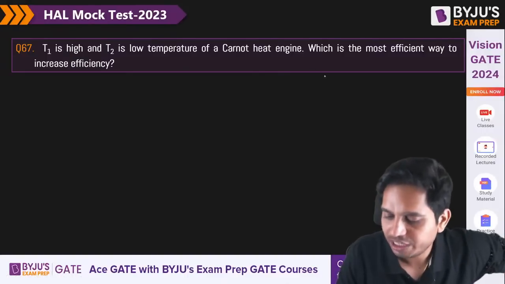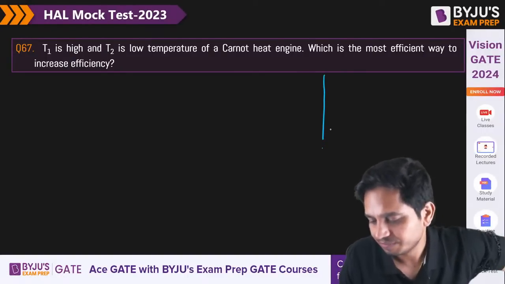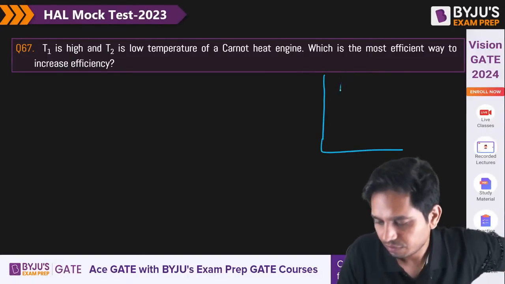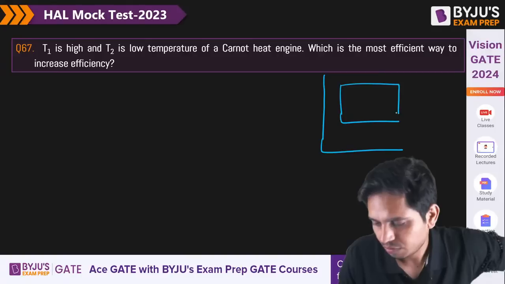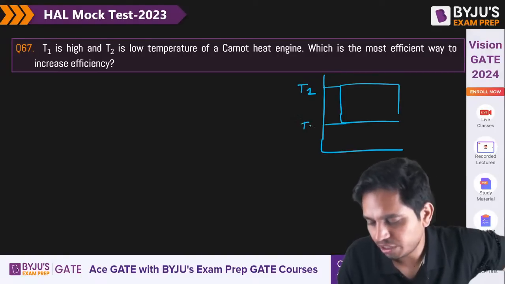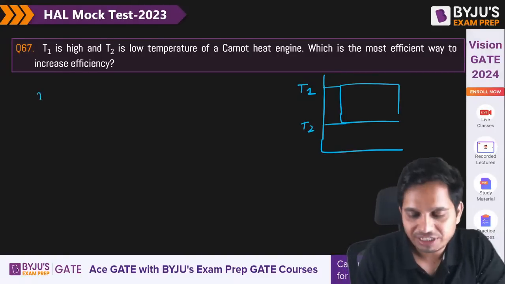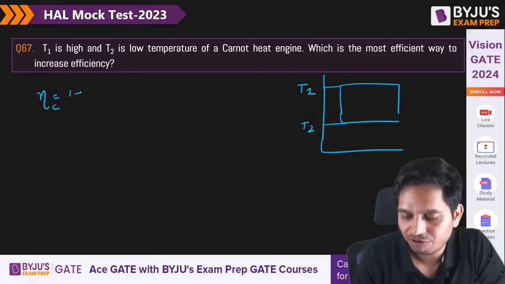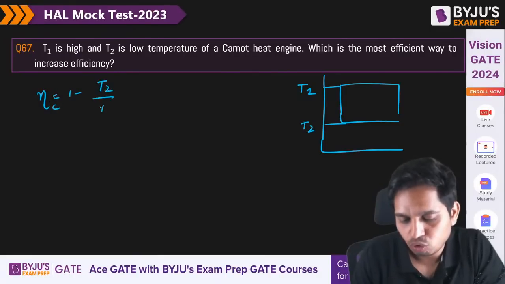Okay, so you see, if you have this Carnot engine, and let's say this is your T1, this is your T2. Efficiency of a Carnot cycle is given as 1 minus T2 by T1.